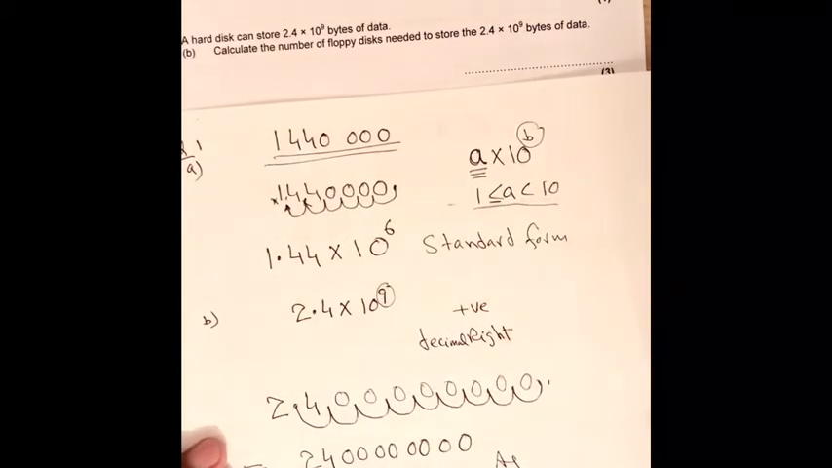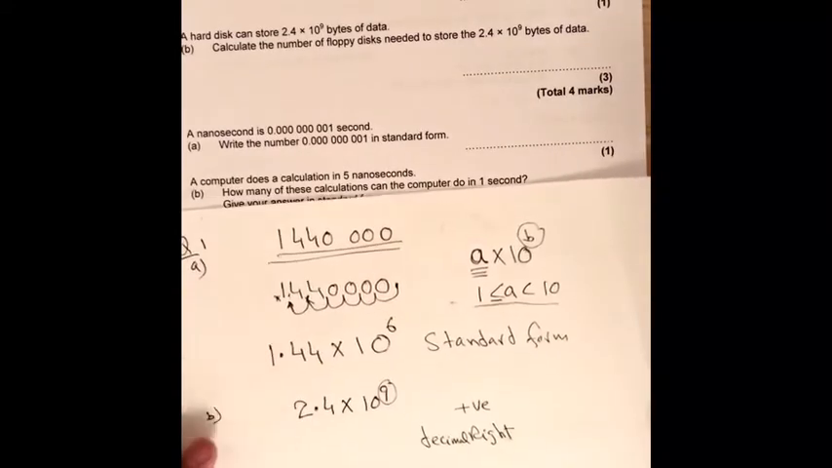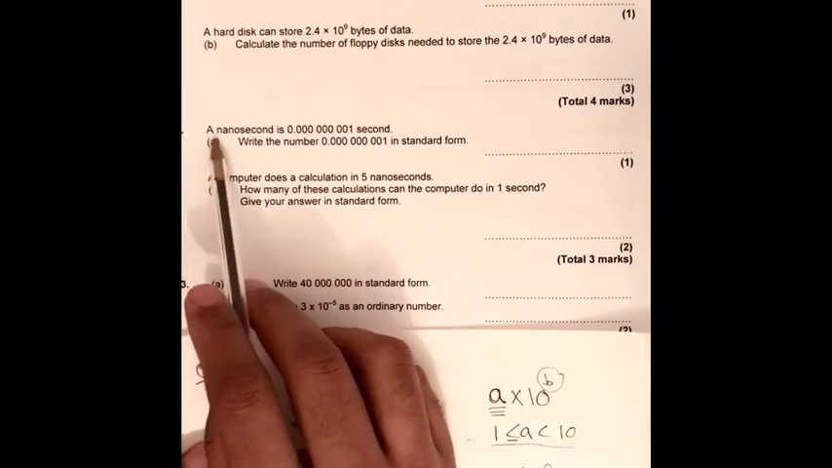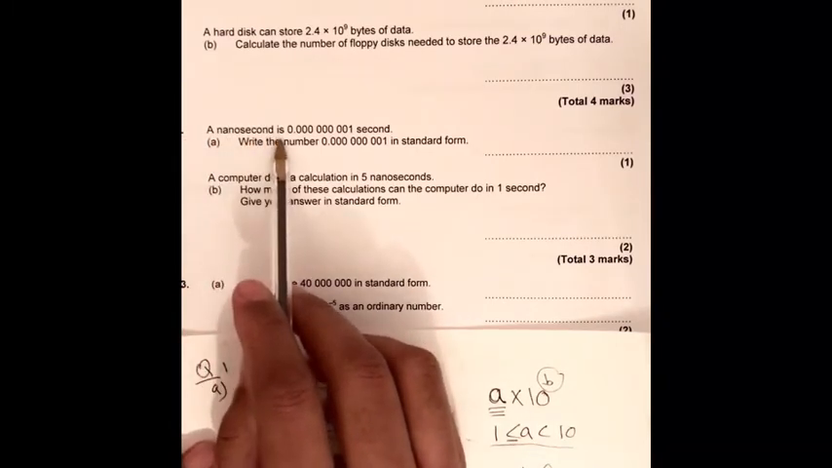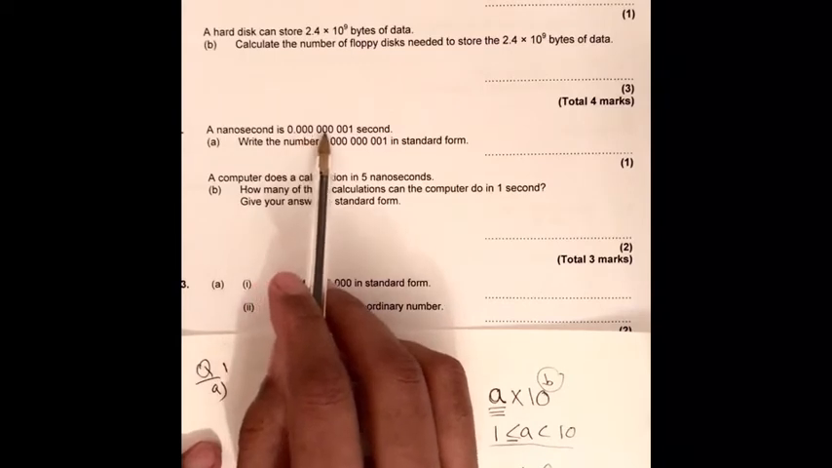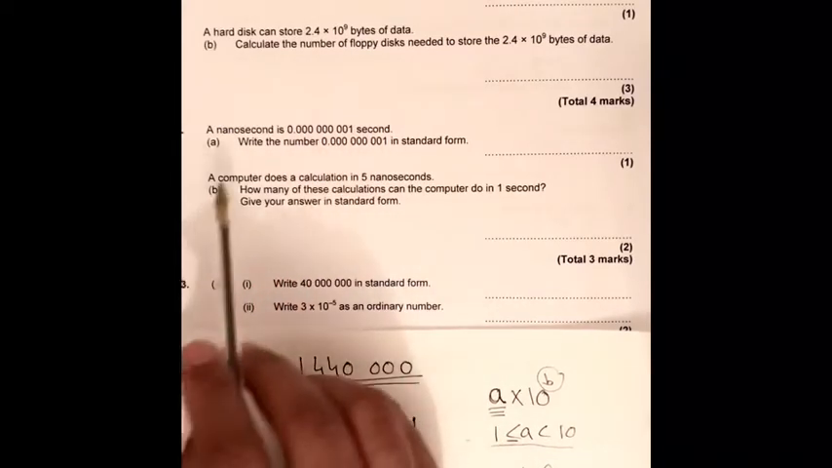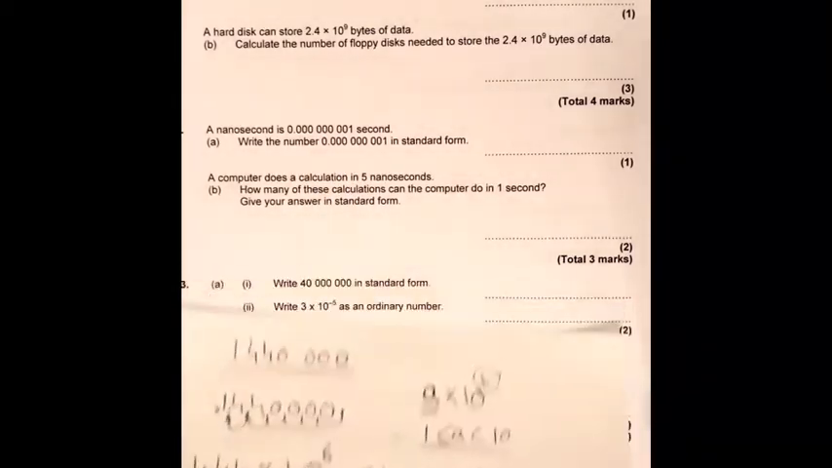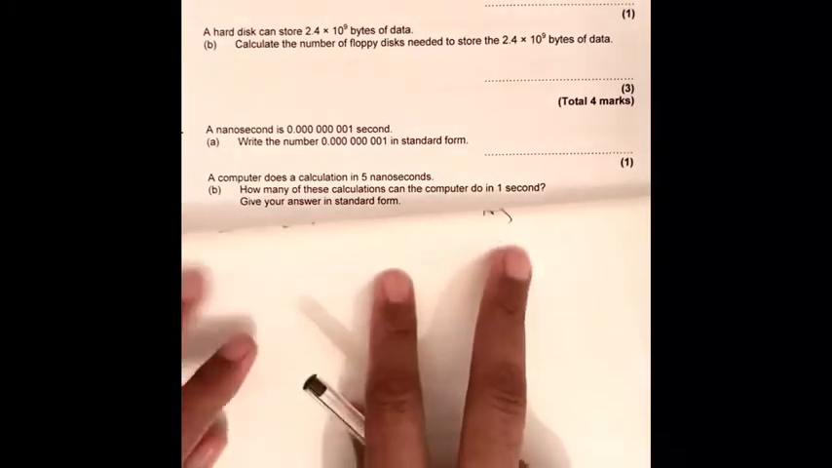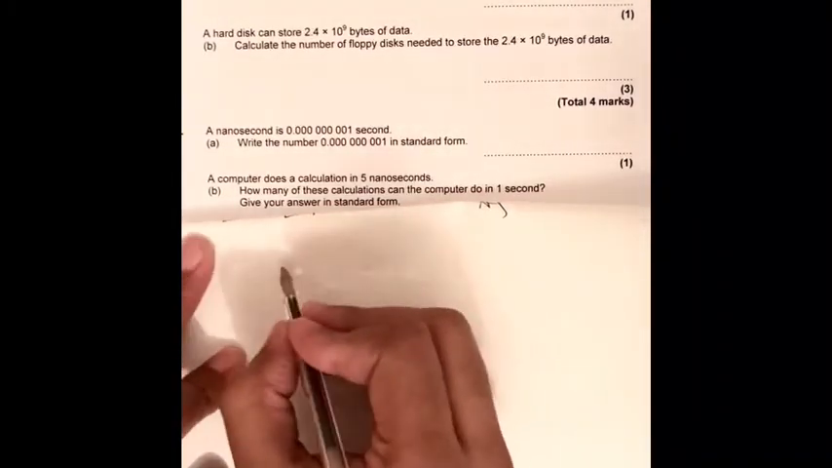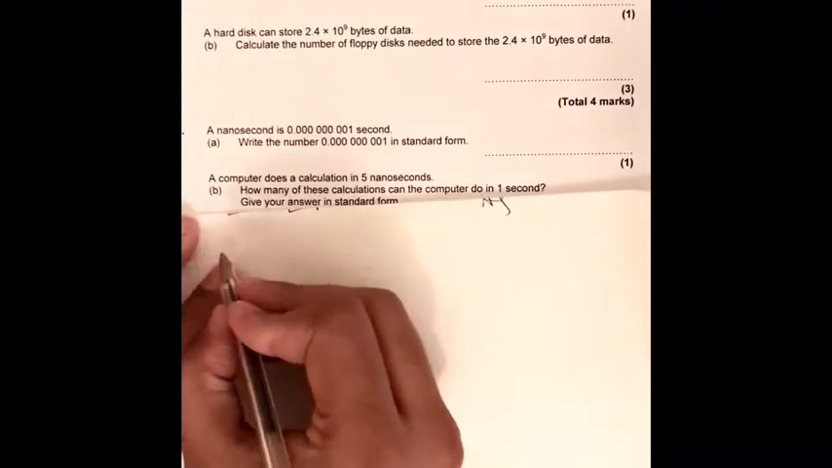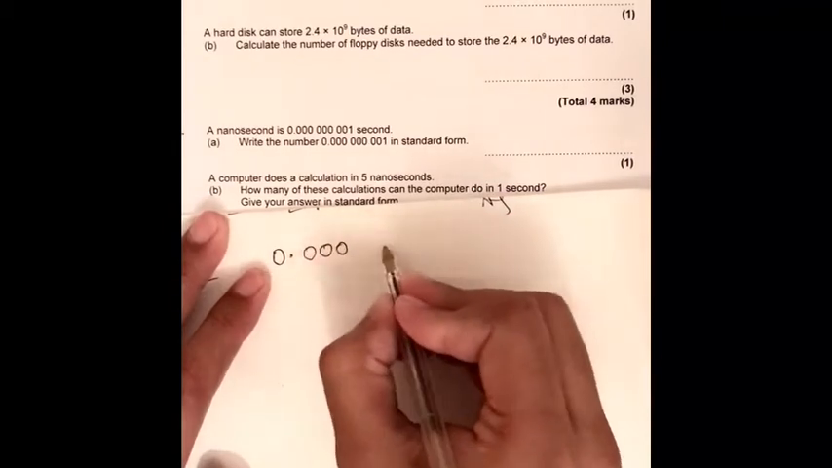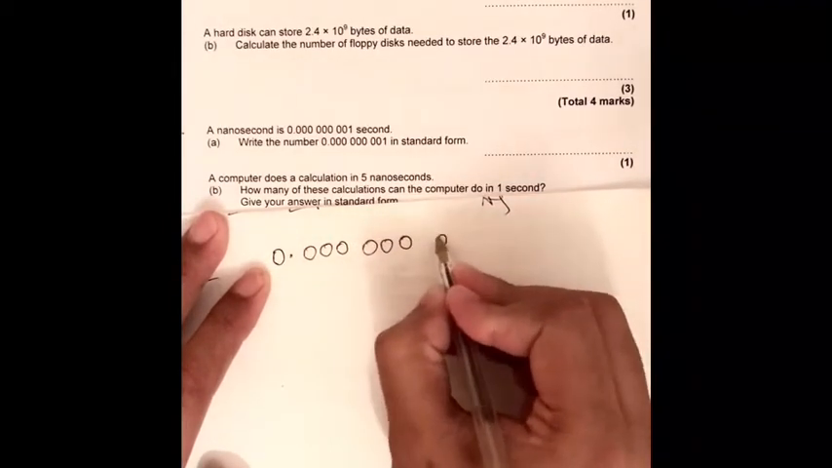If it comes to a negative, we will see that next. In our second question, they are saying a nanosecond is 0.000000001 seconds. Write this in standard form. If I write it in here, the value of a nanosecond, question number 2, is 0.000000001.